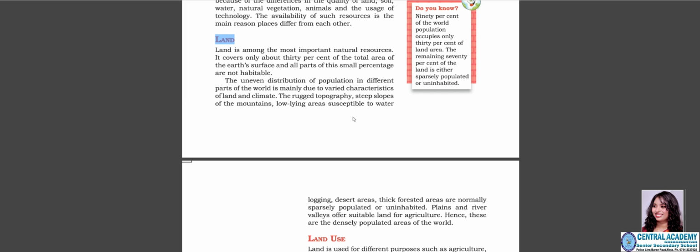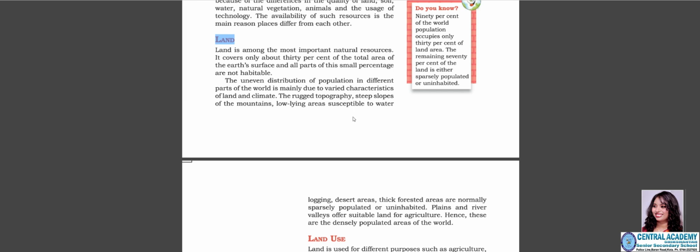So I can say some of them do agricultural activities on the land. There are mining activities, industrial activities, forest activities that go on. You build roads, houses, transportation, and so on. So all these are the various uses of land that we see in our day-to-day life. However, there are various factors which determine the land and the quality and the use. So we can classify those as the physical factors or the human factors.